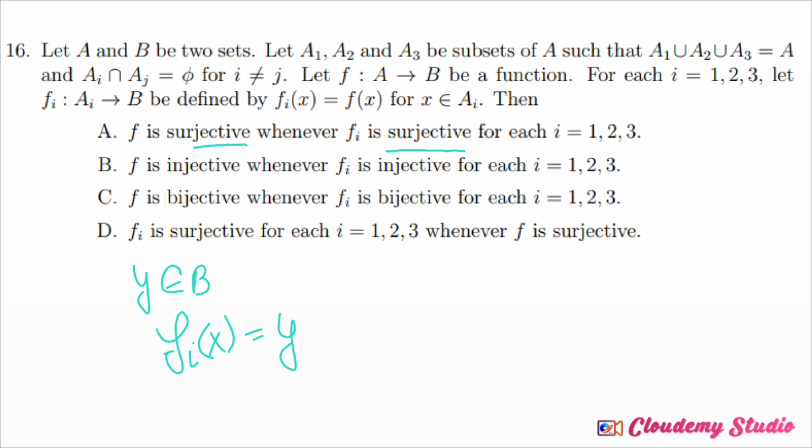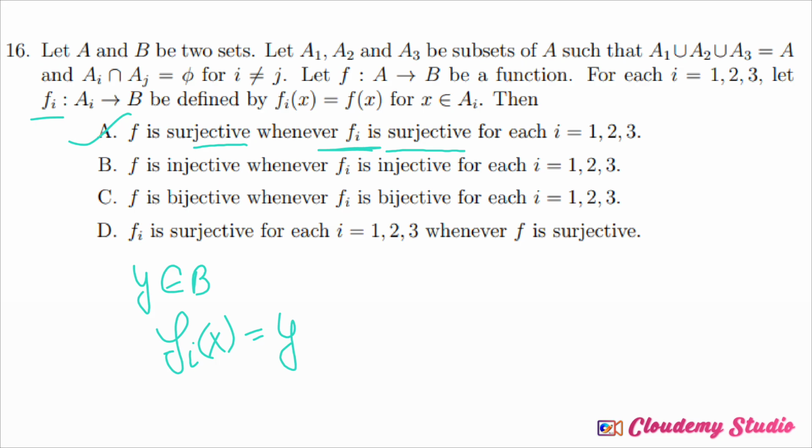However, your domain is restricted to fi when your i is 1, 2, 3. Then surjective obviously means there is the image of Ai under f which is covering all of B. So yes, this can be if your f is surjective when your fi is surjective. Next is f is injective whenever fi is injective for each.